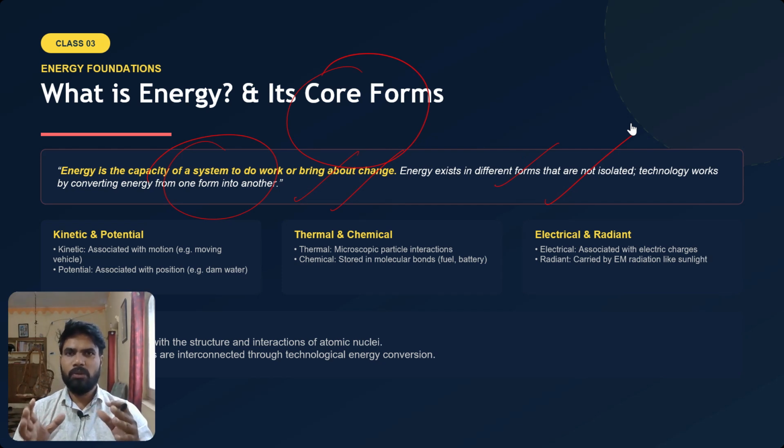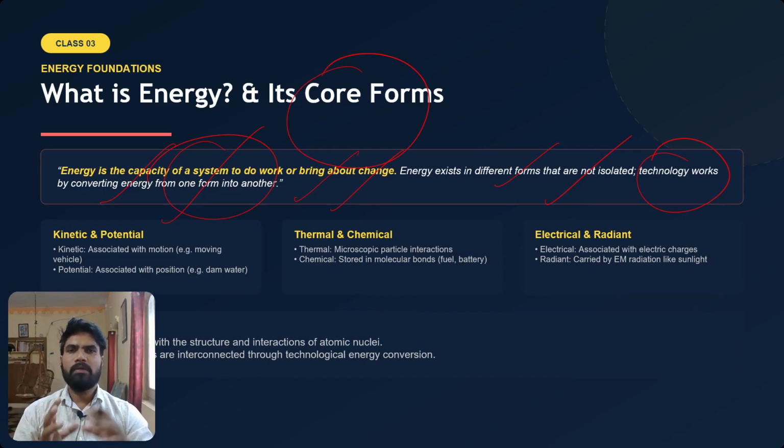I think in your lower classes you might have studied kinetic energy, potential energy, etc. So how does technology work? Technology works by converting energy from one form into another form. For this conversion, technology is required.